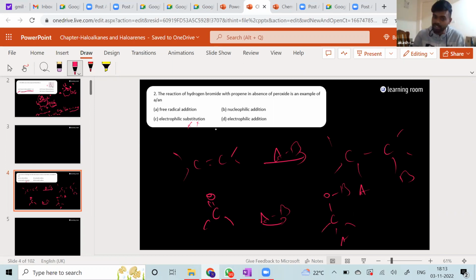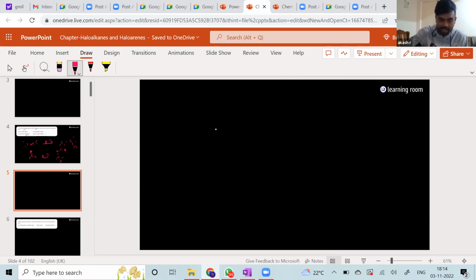Fine. Now, what about the addition reaction? Addition reactions can be of three types: free radical addition, nucleophilic addition, and electrophilic addition. And it's not like all types of bonds can do all of these. If I have C double bond C, it's not like it will take up free radical as well as nucleophile as well as electrophile. Same goes for C double bond O. It's not like everything will be able to perform everything. There's going to be some logic, and now we'll try to understand that.